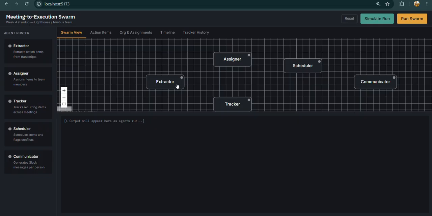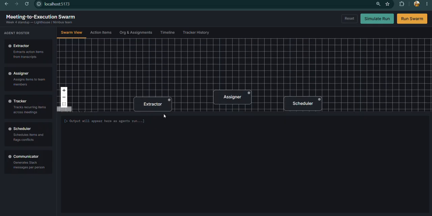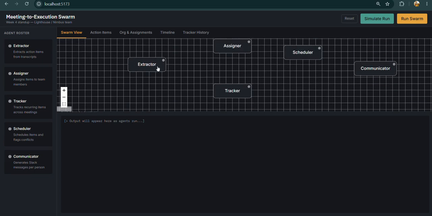Each agent has a particular task, and let me define the task of each. The first we have is the extractor. It reads the transcript like a very attentive intern and pulls out all the valuable promises that were made, the decisions, and the tasks mentioned during the conversation that were supposed to be implemented post meeting.